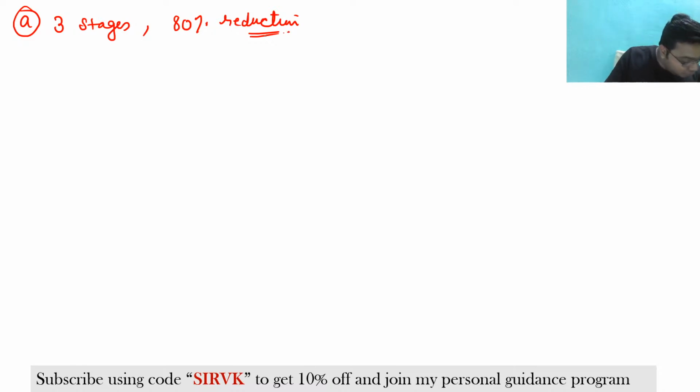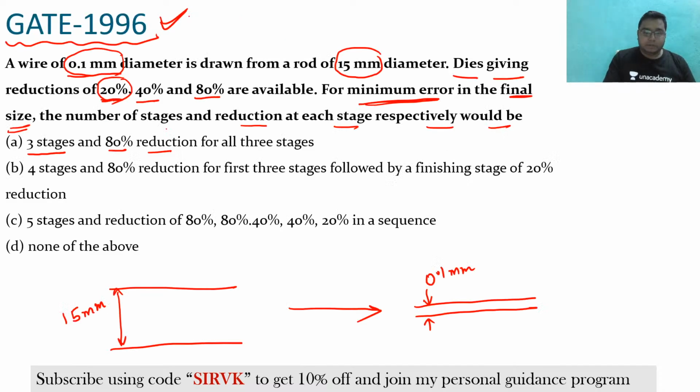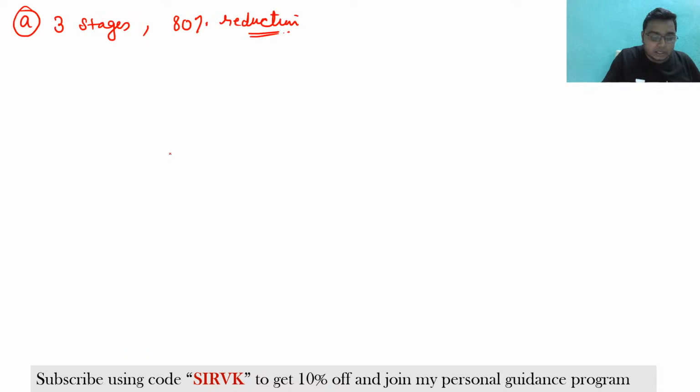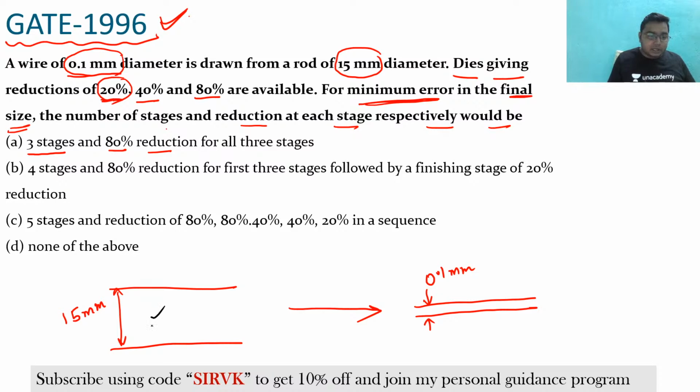Okay, so Subhasis has given the answer A. Okay, please see here, Subhasis. Definitely you will be able to understand what is the mistake that you have done. Okay, see here. If there is an option A, we are going with the options, and then we are coming to the conclusion. So in option A, it has been told 3 stages are there and 80% reductions are there. Now see, earlier you are having the 15 mm diameter, yes or no? So you are having the 15 mm diameter. Clear? So this is the D naught that you have, and this is the DF.